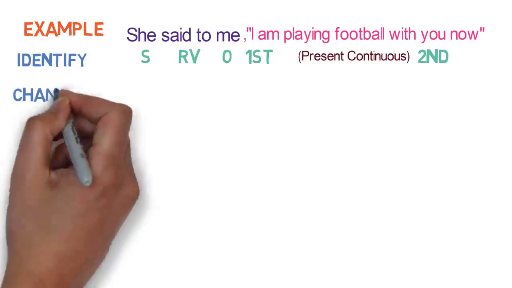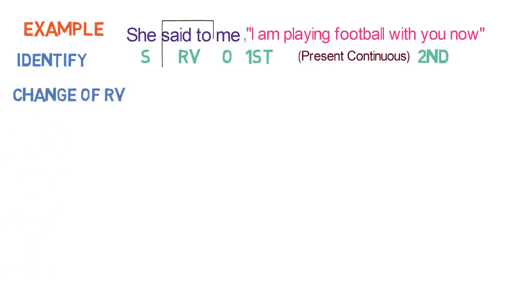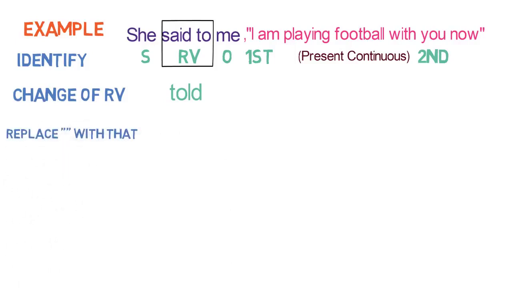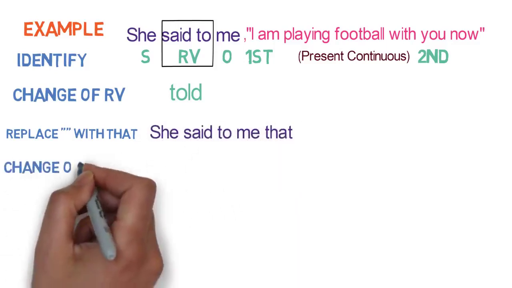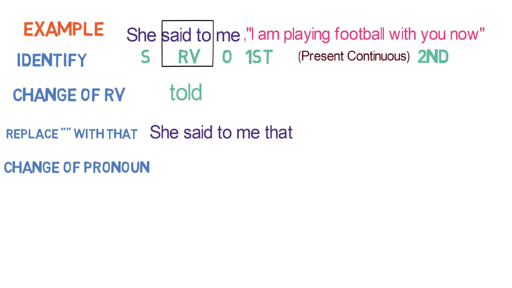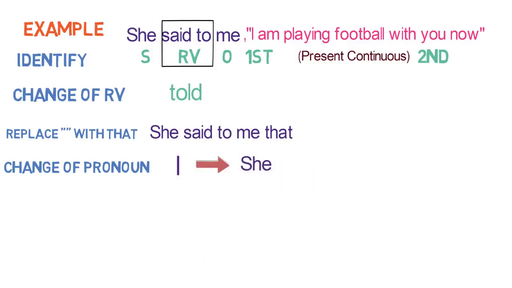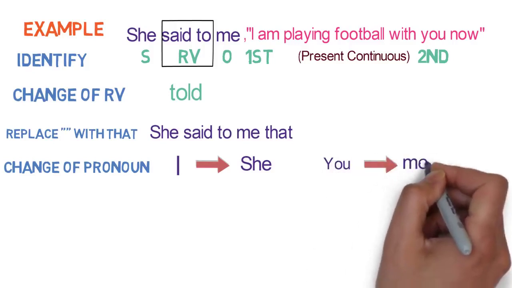Second step is the change of reporting verb. Said to will become told here. Third step is to replace inverted comma with that. So the sentence will become like this: she said to me that. Fourth step is change of pronoun. Here, I is first person, subject is she, so I will change to she. And you is the second person and object is me, so you will be converted to me.